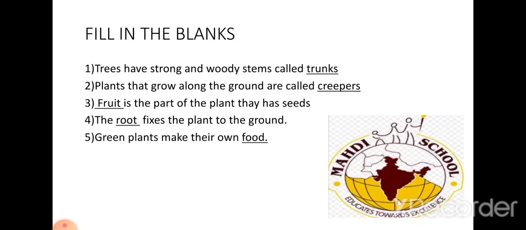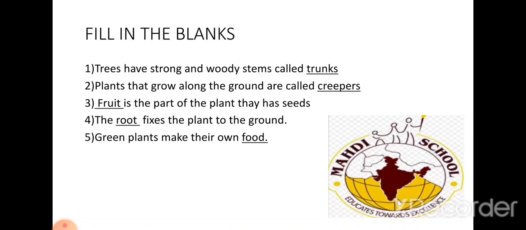F-R-U-I-T, fruit, is, the, part, of, the, plant, that, has, seeds. Fruit is the part of the plant that has seeds.